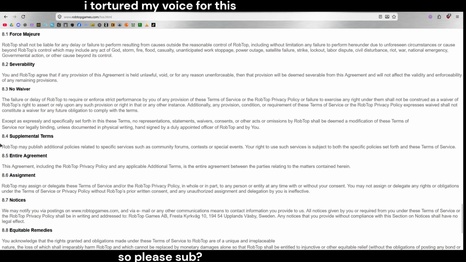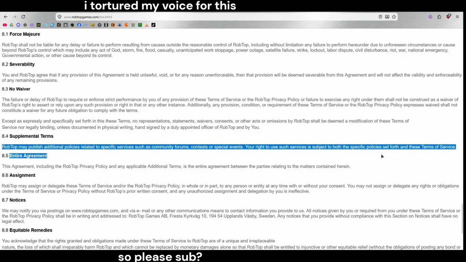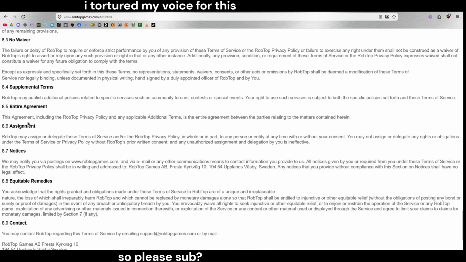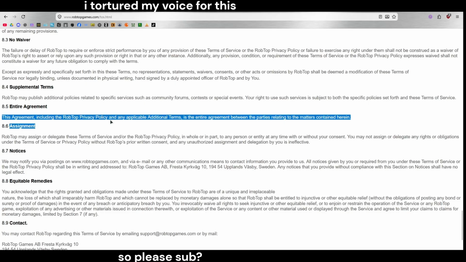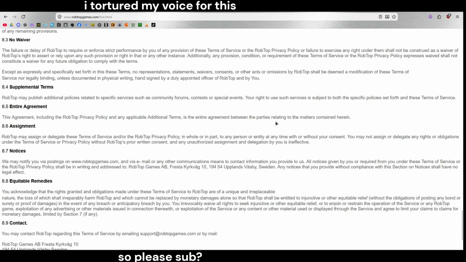8.4. Supplemental terms. RobTop may publish additional policies related to specific services, such as community forums, contests, and special events. Your right to use such services is subject to both the specific policies and these terms of service. 8.5. Entire agreement. This service, including the RobTop privacy policies and any applicable additional terms, is the entire agreement between the parties related to the matters contained herein.